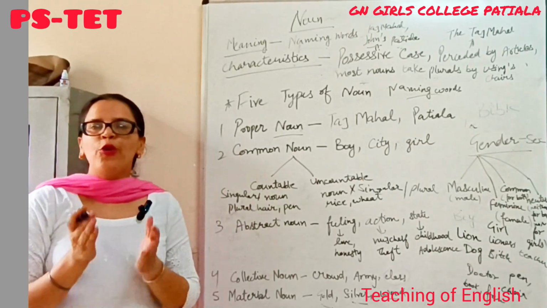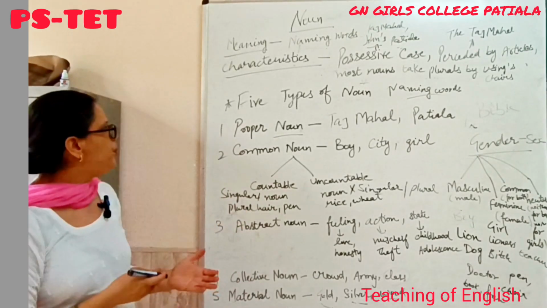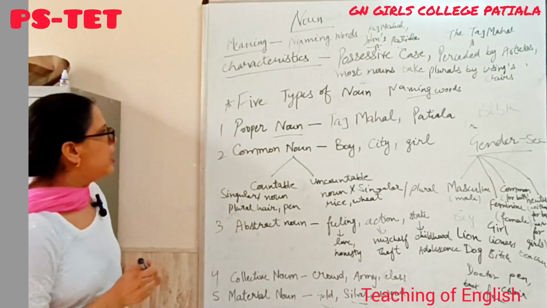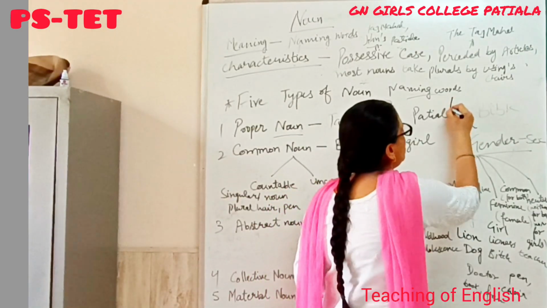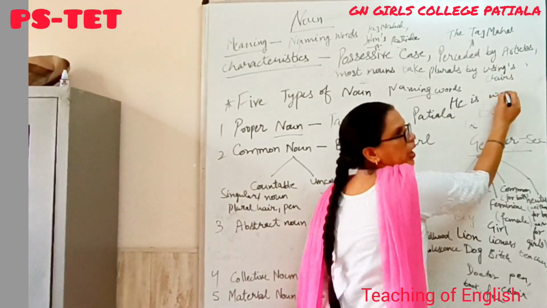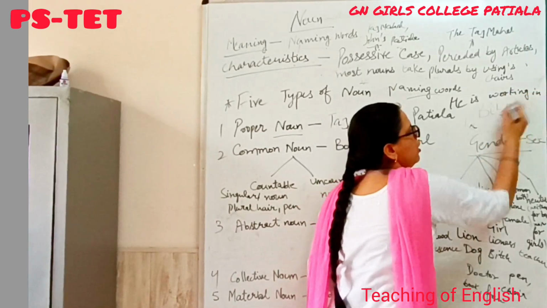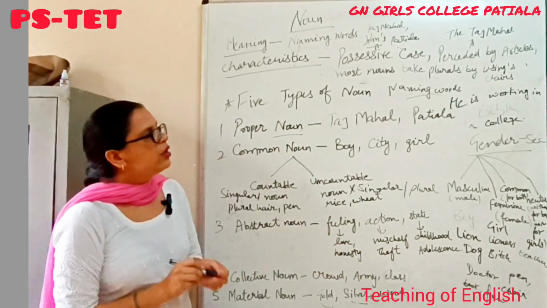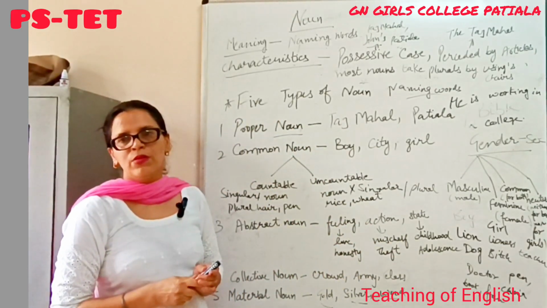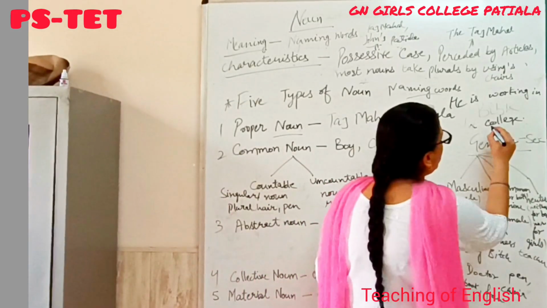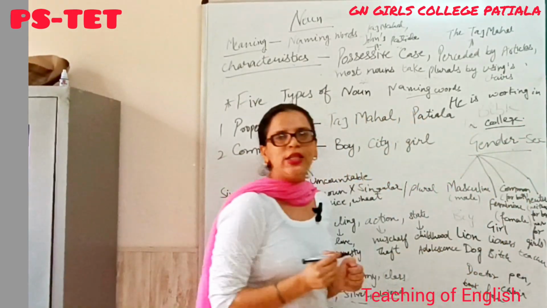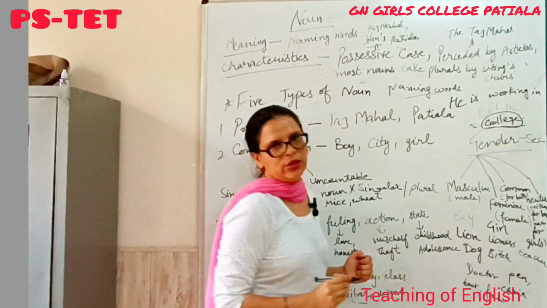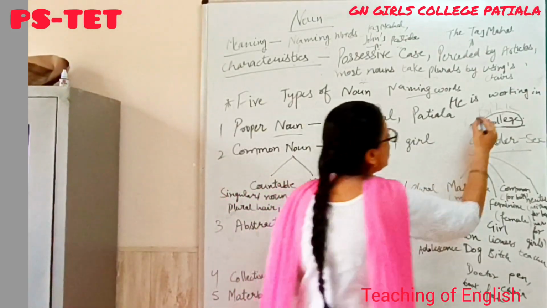Is it clear to all? If you want to ask any question, then you can ask me. Otherwise, I will ask you some questions, like I will write here. He is working in a college. In this sentence, please underline the noun. Which is the noun here? College. College is a noun. Which noun is this? Common noun. A proper noun would be the name of a college. Okay. This is a common noun.